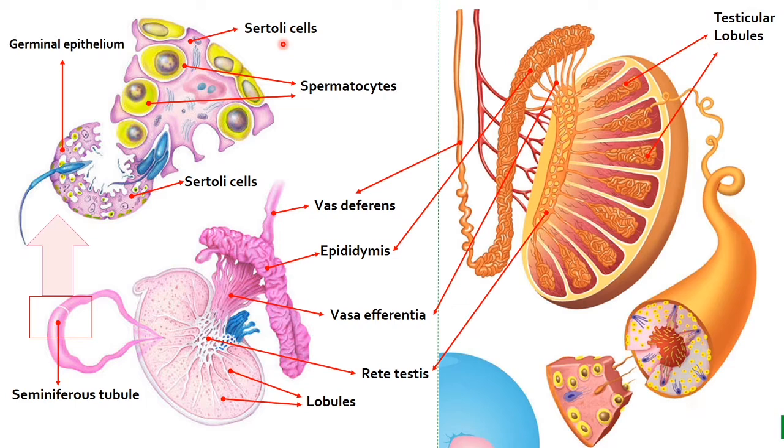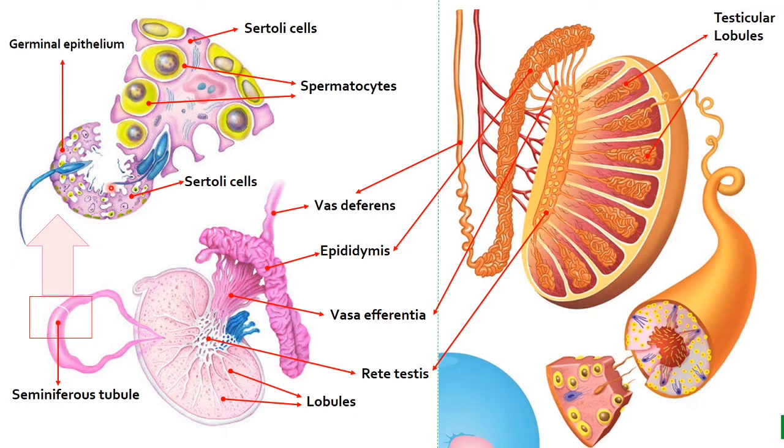The male germ cells, these spermatocytes, undergo meiotic divisions and form mature sperms, and the process is known as spermatogenesis. The formation of mature sperm cells from spermatocytes or spermatogonium by the process of meiosis is known as spermatogenesis. The other are Sertoli cells. These Sertoli cells provide nourishment to the developing germ cells, these spermatocytes and sperm cells.